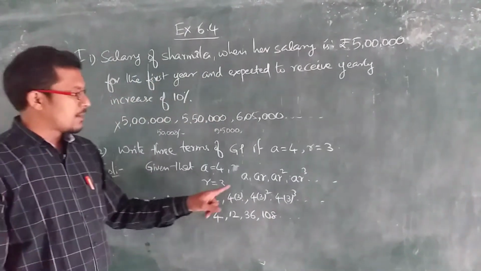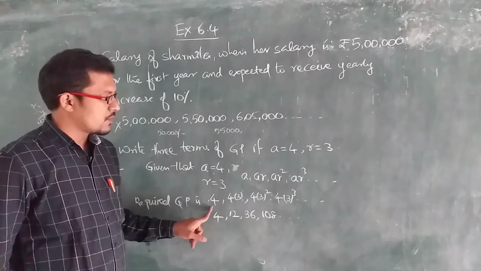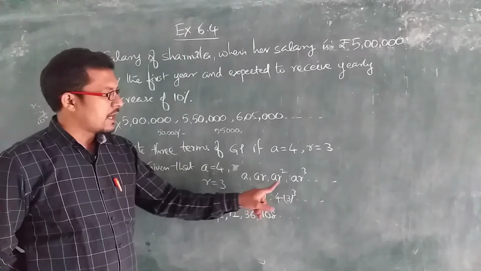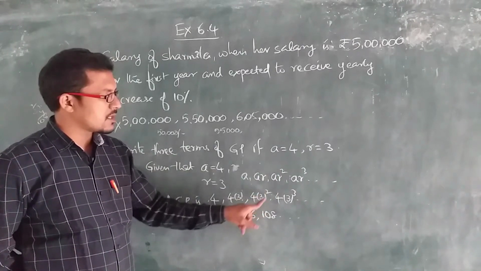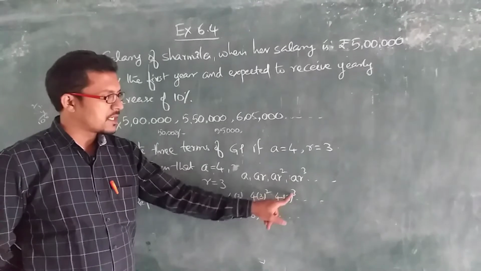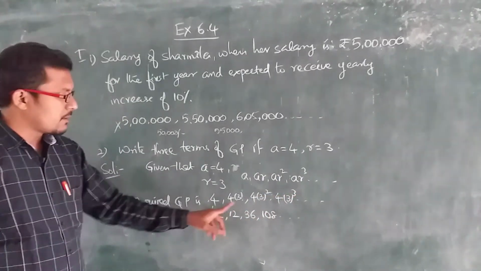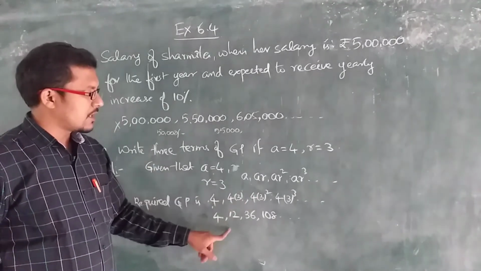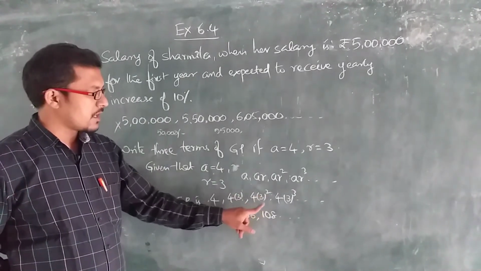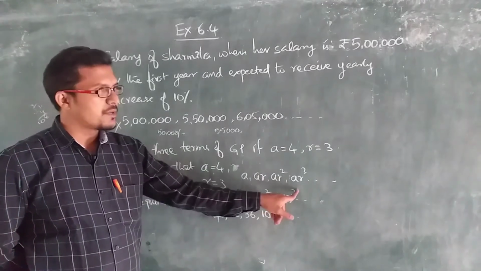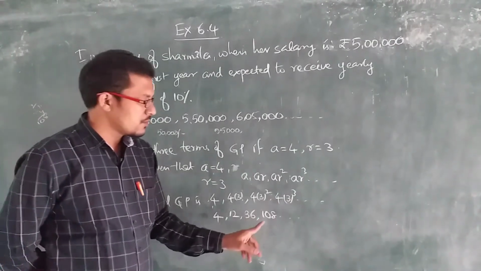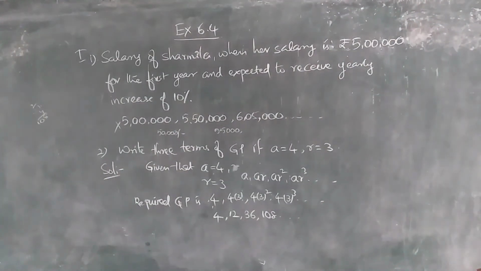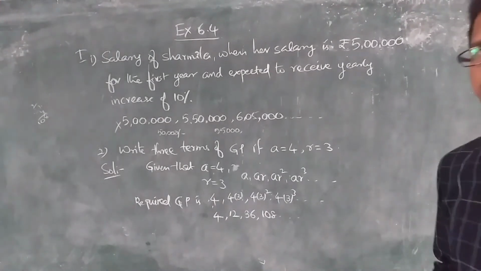So, I am writing it in this manner: A is equal to 4; AR means A is 4 into R is 3; AR square, A is 4, R square means 3 square; AR cube, that is 3 to the power of 3. If we multiply this, we will get the required progression. 4 3s are 12; 3 square means 9, 9 4s are 36; 3 cube means 27, 27 into 4 that is 108. So, you can note this down, and let us go to the next problem.